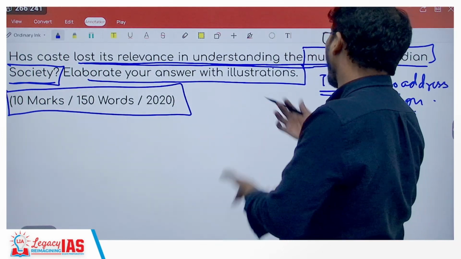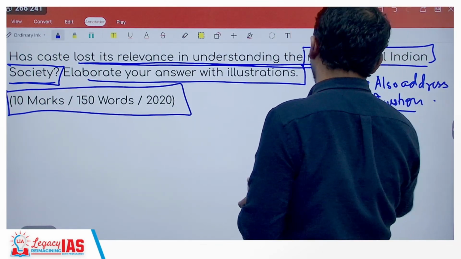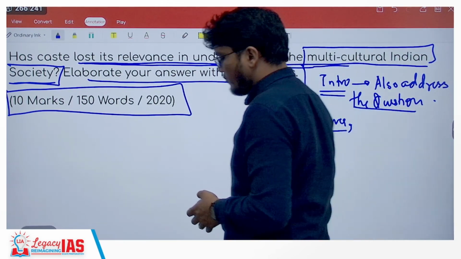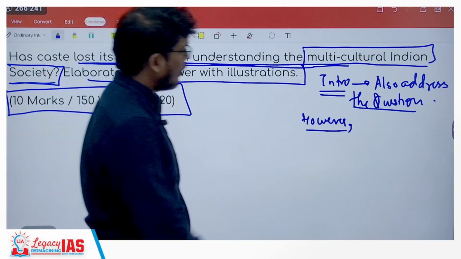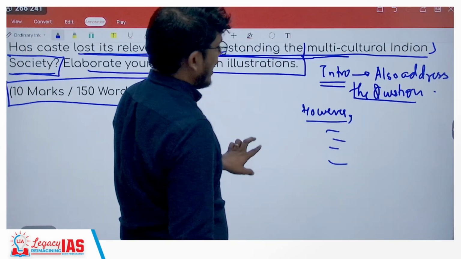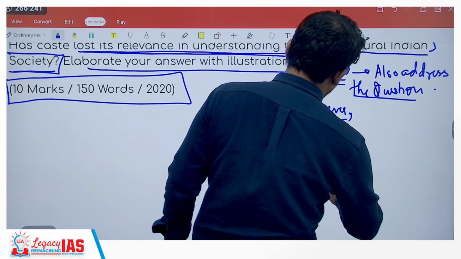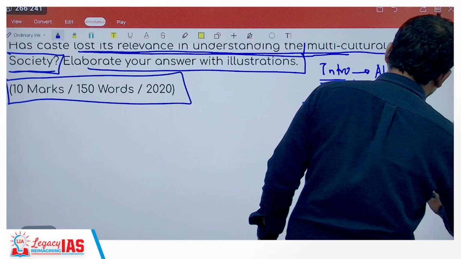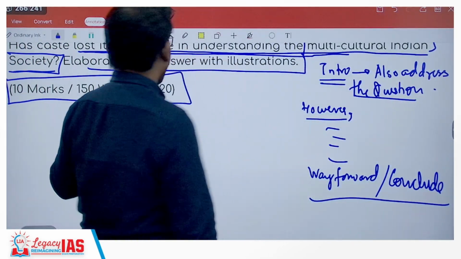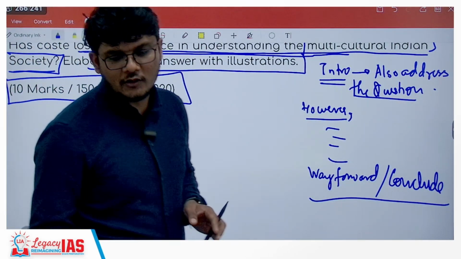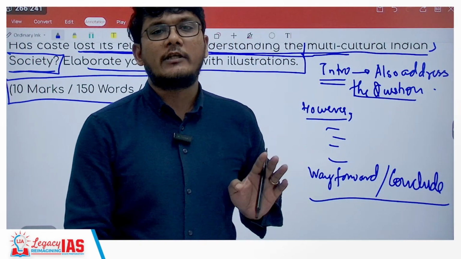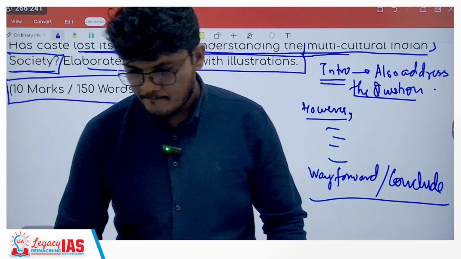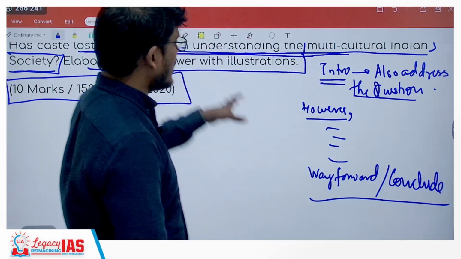It should be both. So once you have agreed, then start by saying, however, the caste system is still relevant, because then you mention why it is still relevant, and then you look at the way forward and conclude. You can club both, because it is just a 150 words or 10 mark question. So you can basically club the two things over here. I hope that's absolutely clear. So this is how you will be approaching this.